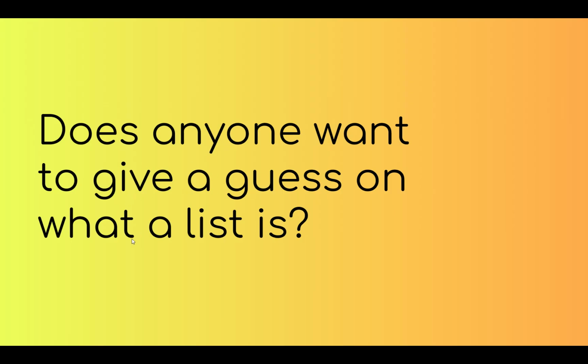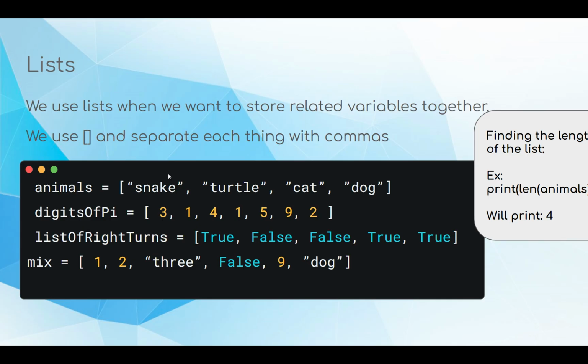So, do any of you know what a list is? If you do, this part might be a bit easier for you. But basically, a list is a type of variable that is a box for other variables. Just like a variable can store a single piece of information, a list can store a bunch of variables. We use these square brackets here to create a list.